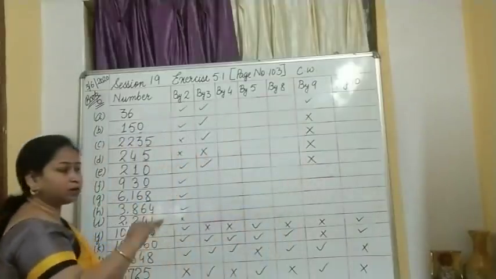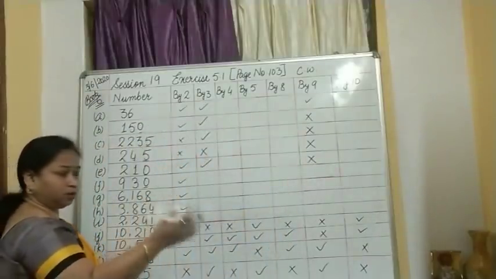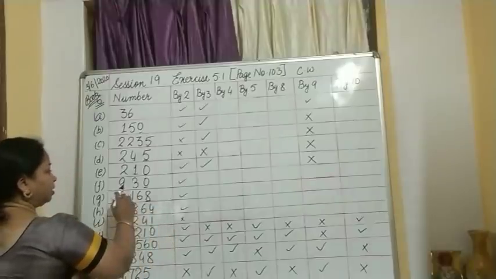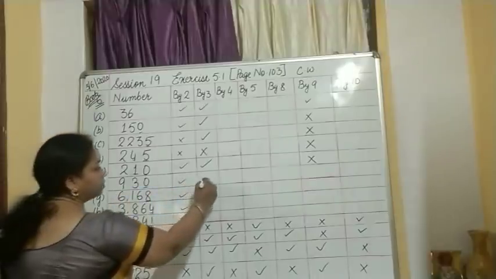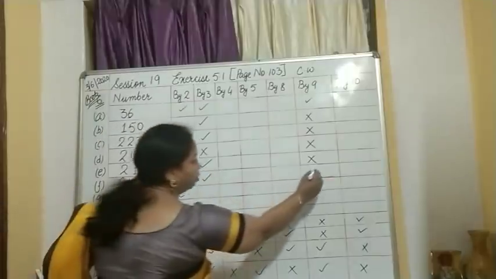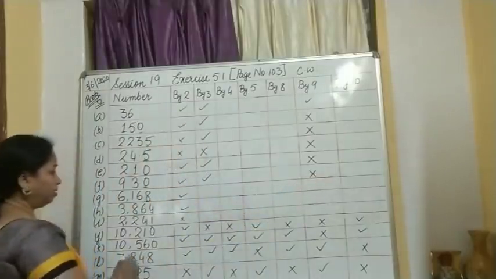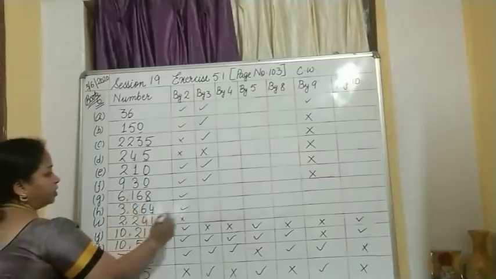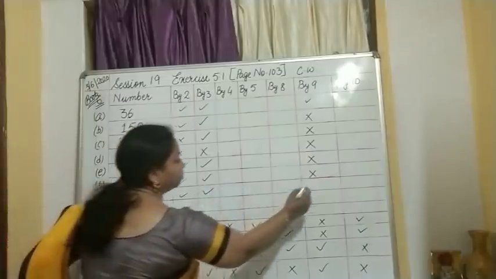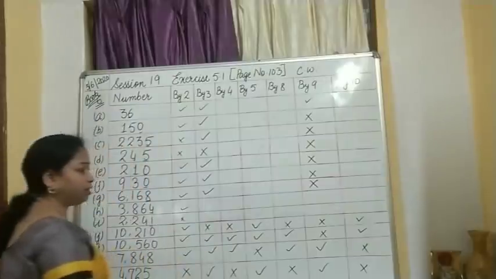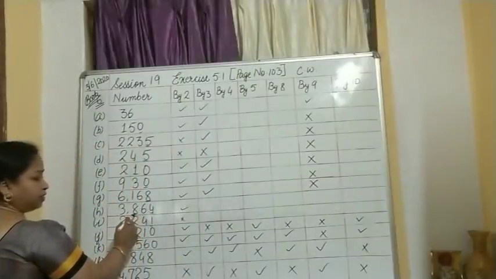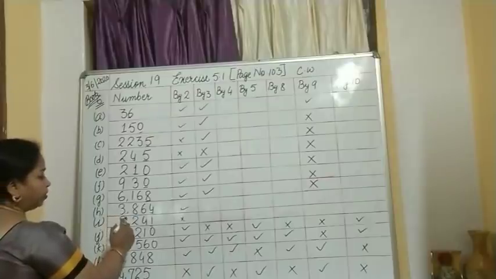So, simultaneously you can work out on the ones where you need to take the sum. 9 plus 3, 12. Yes, it is divisible by 3, but not divisible by 9. 6 plus 6, 12, 12 plus 8, 20, plus 1, 21, divisible by 3, whereas it is not divisible by 9. 6 plus 4, 10, 10 plus 8, 18, 18 plus 3, 21.